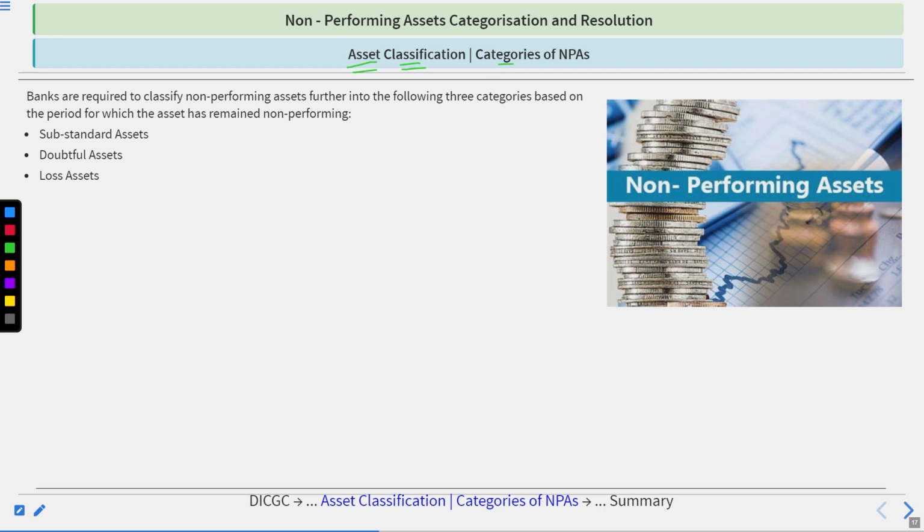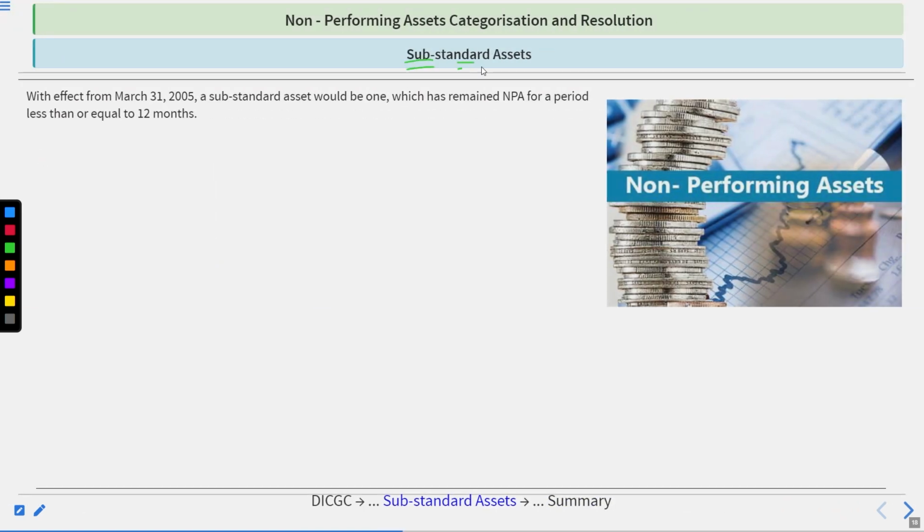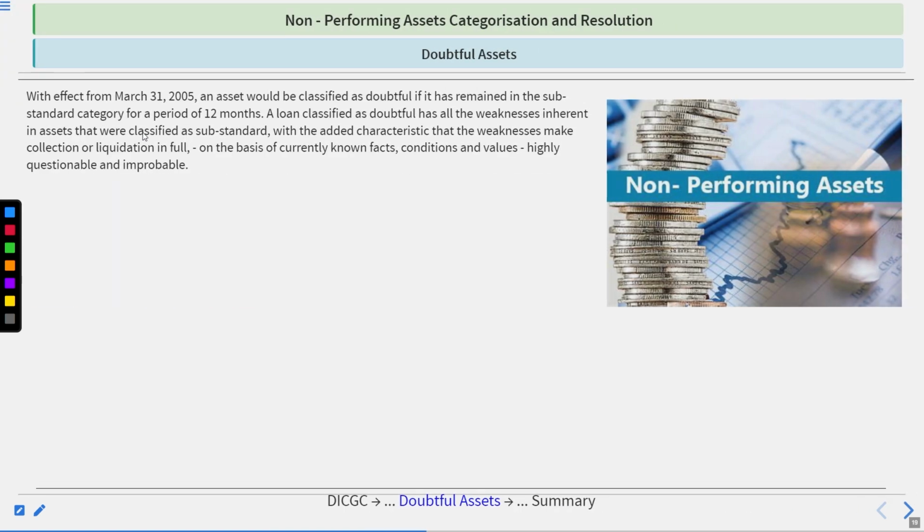Thereafter, what is the asset classification, or categories of NPA? Banks are required to classify non-performing assets further into the following three categories based on the period for which the asset has remained non-performing: substandard assets, doubtful assets, and loss assets. First is the substandard asset. With effect from March 31, 2005, a substandard asset would be one which has remained an NPA for less than or equal to 12 months. It means it has been an NPA for one year.